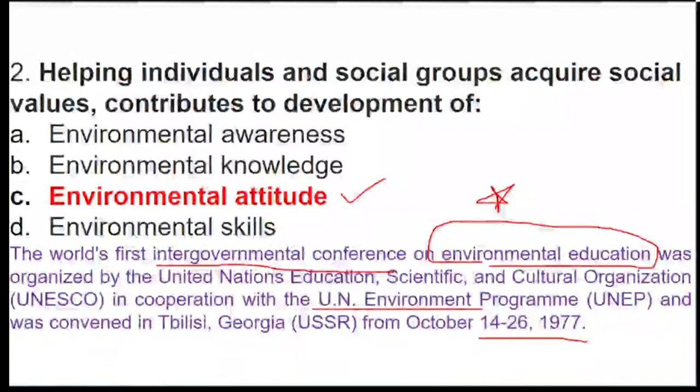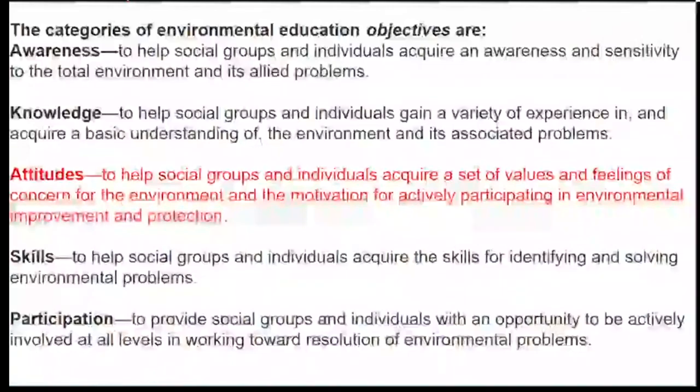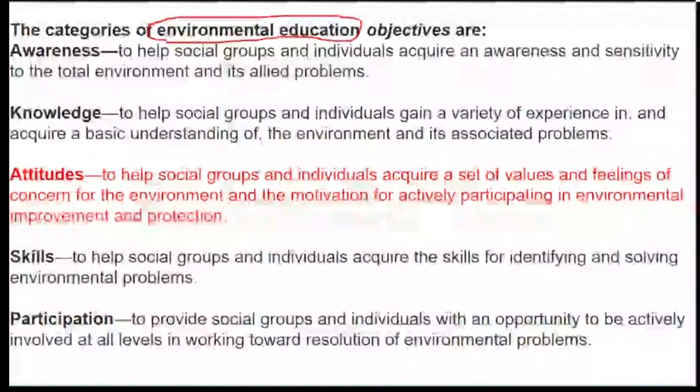Now let's understand this topic of environmental education in detail. What exactly is the objective of environmental education? This topic comes very often, so we should understand it very well. What are the objectives of environmental education?